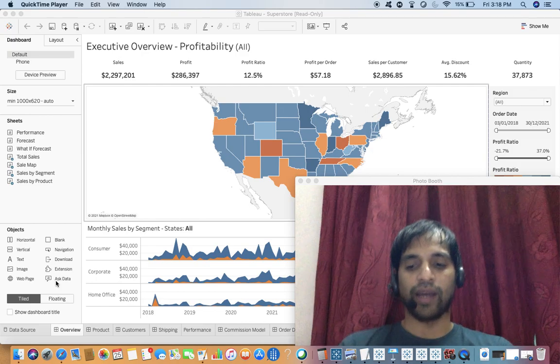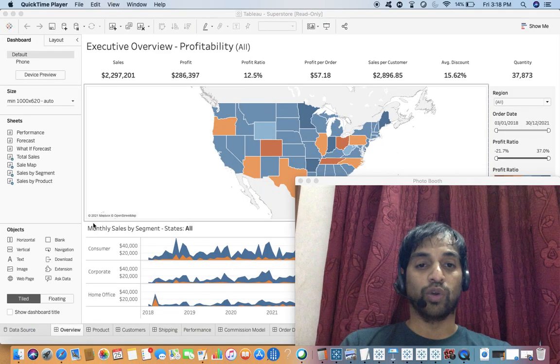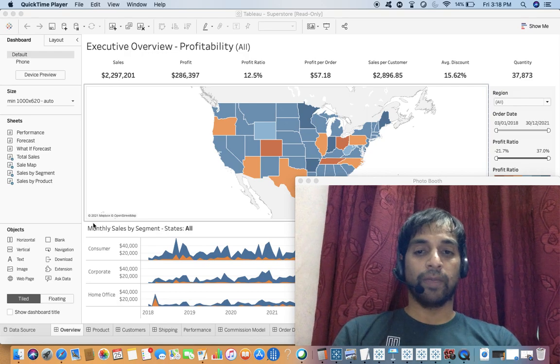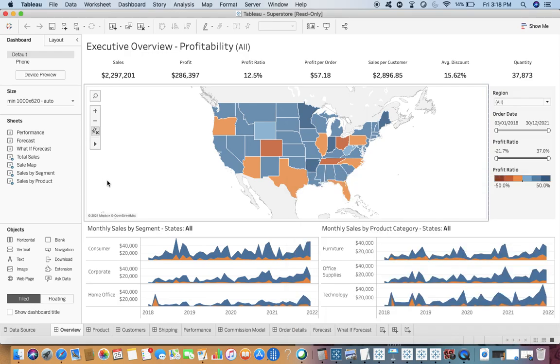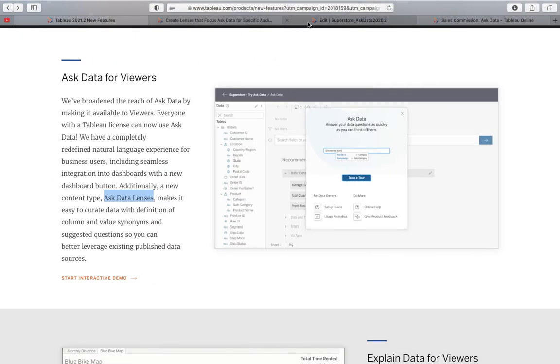I'll give you a short demo, because if you see over there, they say that a new content type, Ask Data Lenses, makes it easy to curate data with definition of column and value synonyms. So you can define your number of columns, you can give synonyms as well over there, right? How? Let us see. So let me go to the dashboard.